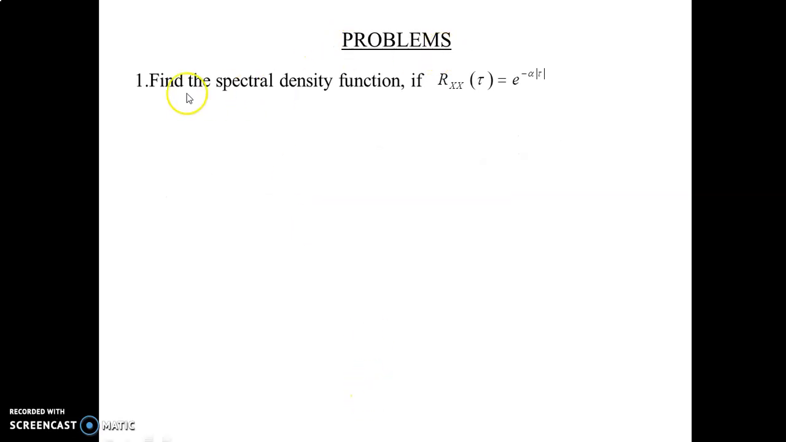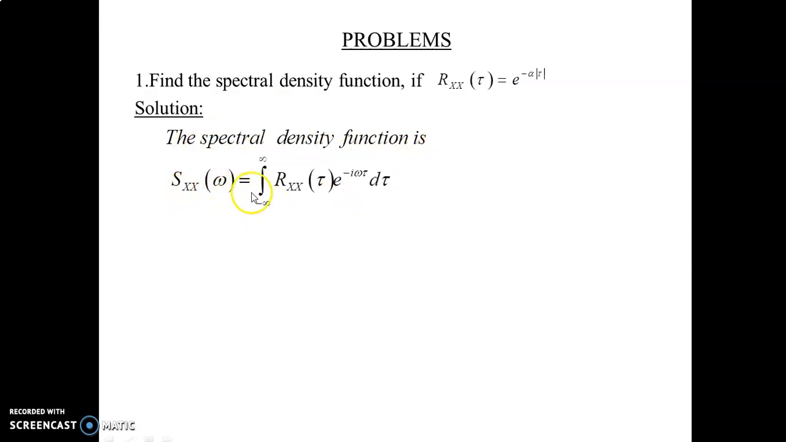Next one is a problem. First problem: find the spectral density function given that the autocorrelation function Rxx of tau is equal to e power minus alpha modulus of tau. Now we want to find Sxx of omega. Solution: the spectral density function is Sxx of omega equal to the integral from minus infinity to plus infinity of Rxx of tau into e power minus I omega tau into d tau. That is the formula to find Sxx of omega.